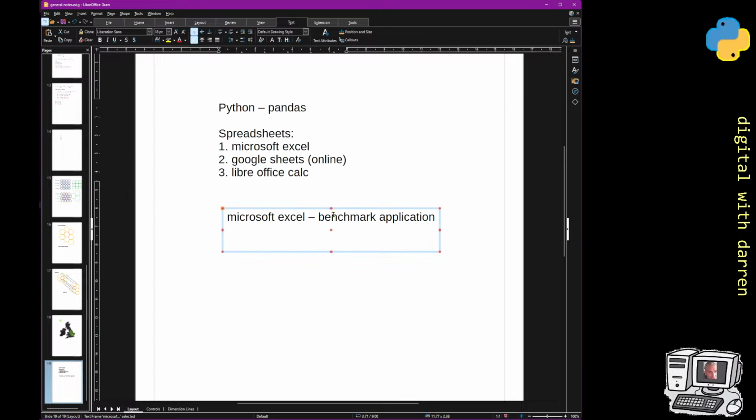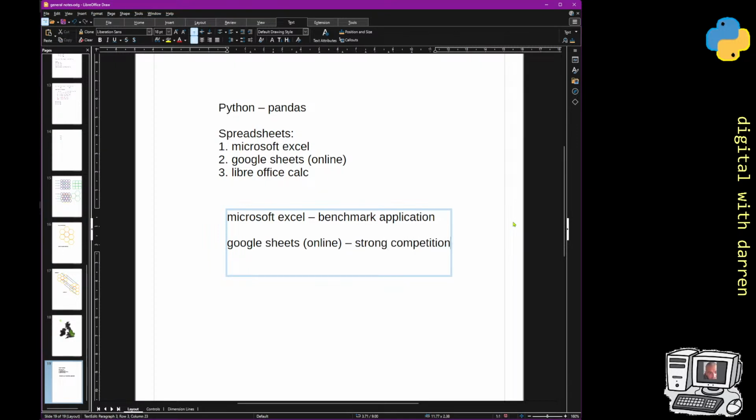Google Sheets does do other things that Microsoft doesn't do. So, strong competition, but I've also noticed it's got some extra features, does some extra things